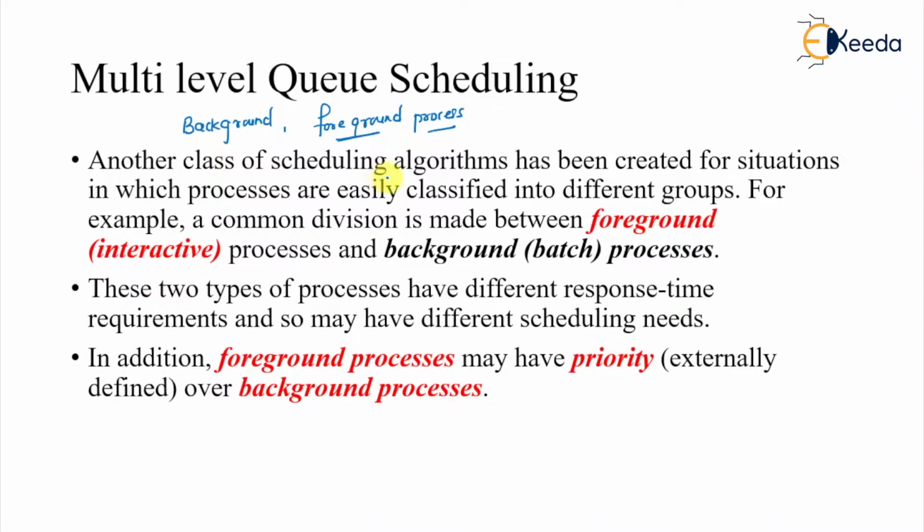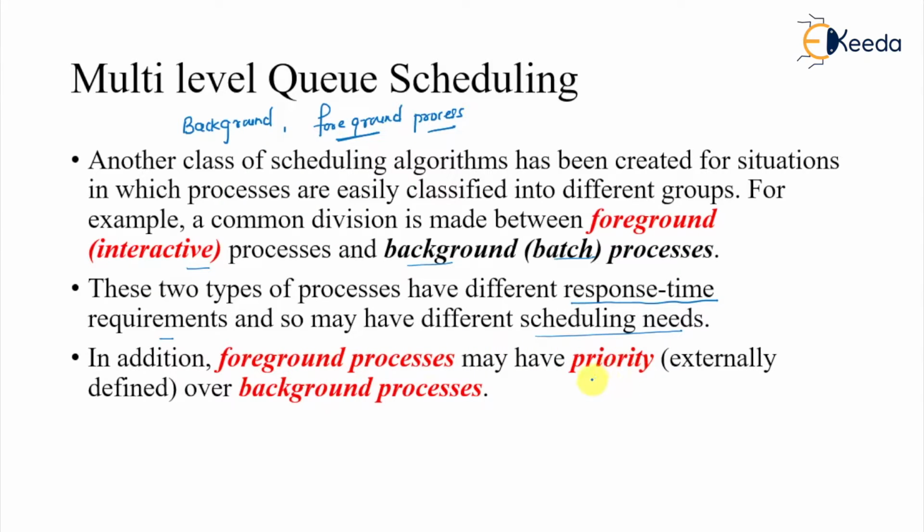Now, this is another class of scheduling algorithm that has been created for situations in which processes are easily classified into different groups. For example, a common division is made between foreground interactive processes and background batch processes. These two types of processes have two different response time requirements, so they may have different scheduling needs. Interactive processes need a quick response time. When you're clicking a symbol in a graphical interface, we need a quick response, whereas computation may wait.